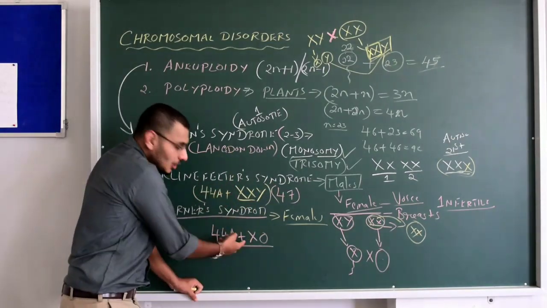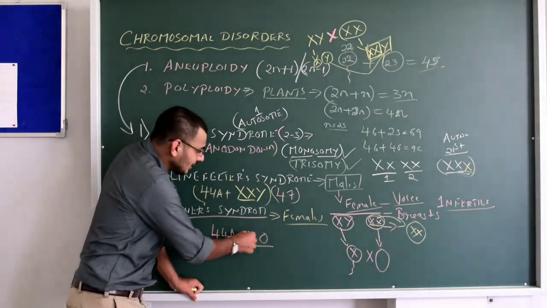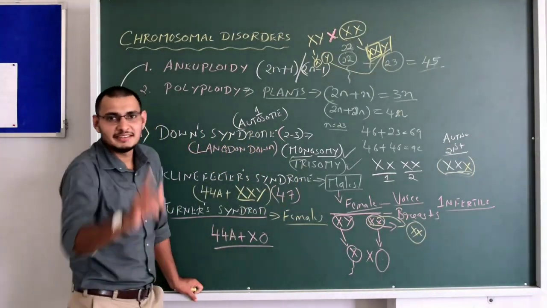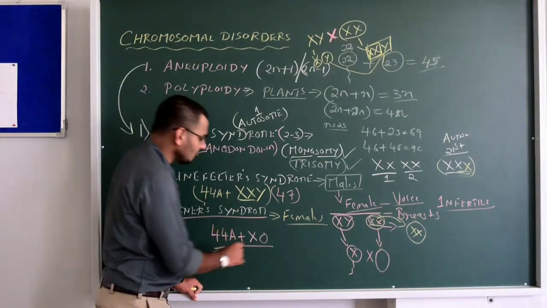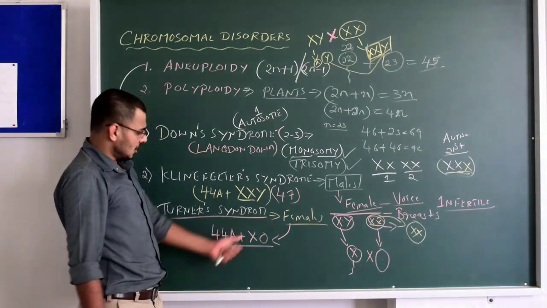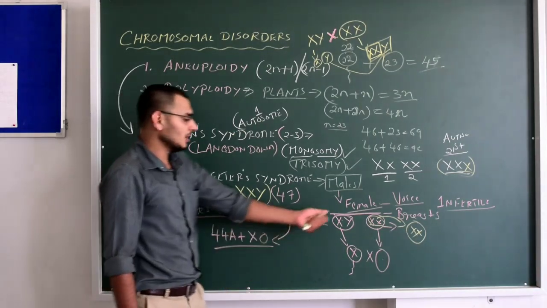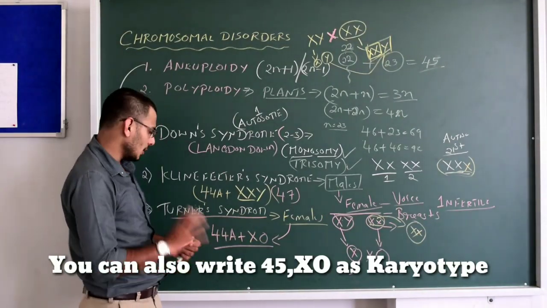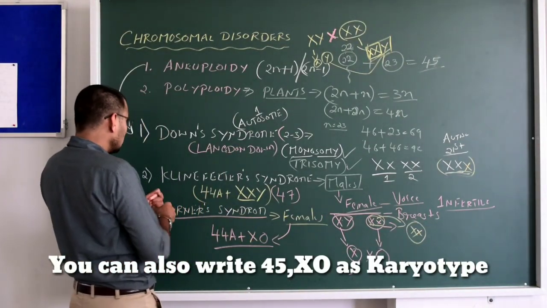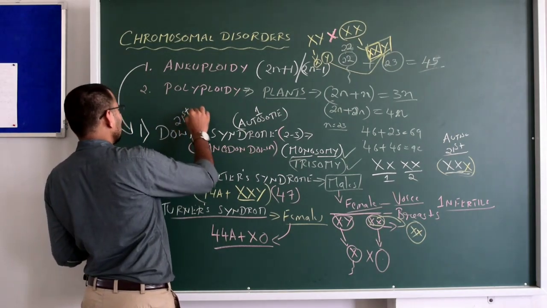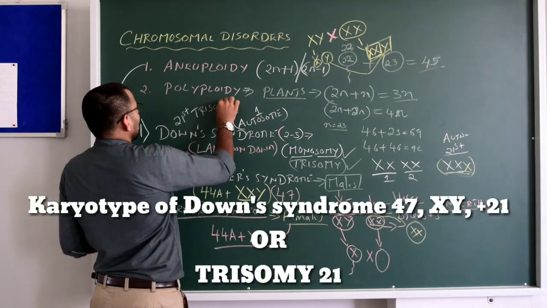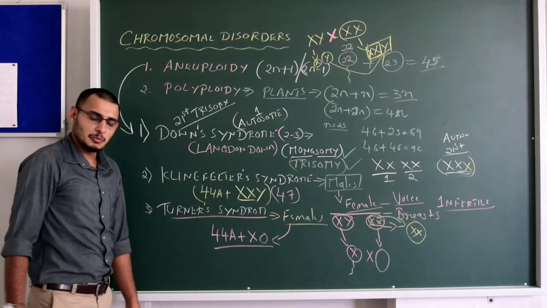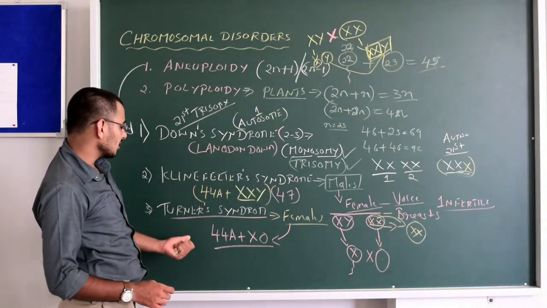That's it. So this 0 should have been the X. That means it should have been a female, but unfortunately it received only X from the father, and did not receive any X from the mother gamete. So this is Turner syndrome. Here all the females are sufferers, because they don't receive the X chromosome from the mother. So the karyotype will be 44A plus X0. Please remember it. I forgot to mention that in Down syndrome, we can also write 21st trisomy, the addition of one extra chromosome in the 21st autosome. So please remember the karyotype of Klinefelter syndrome and Turner syndrome. It could be asked.